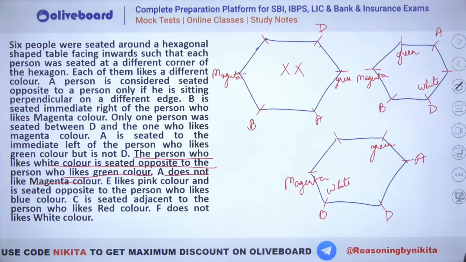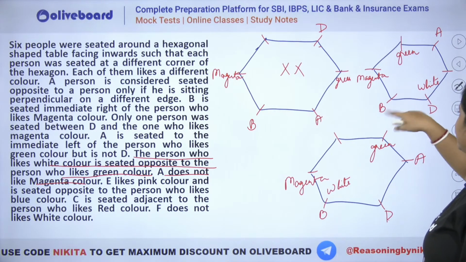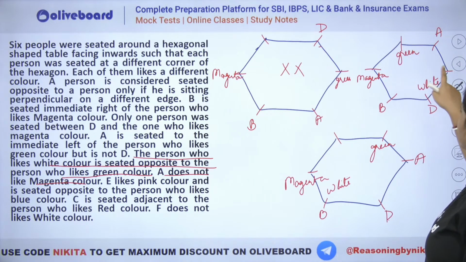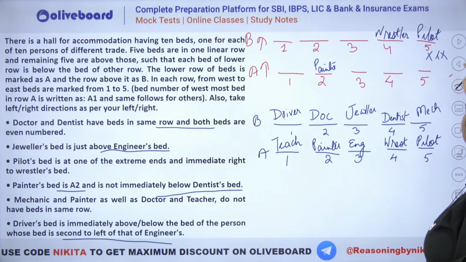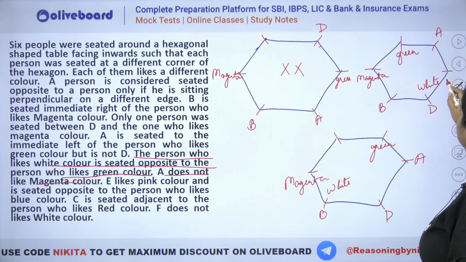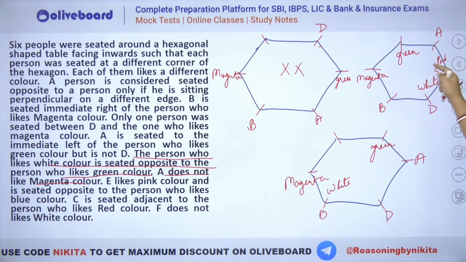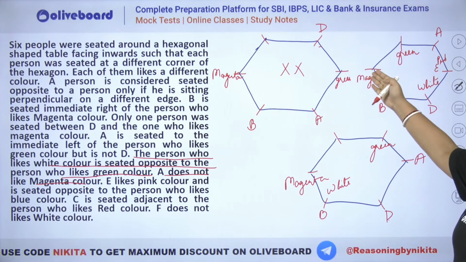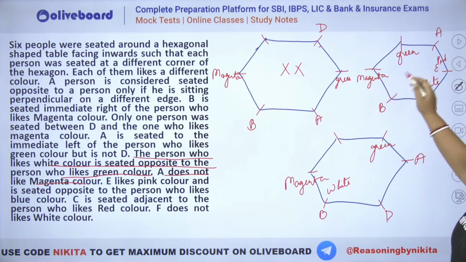Now what is given next? E likes pink and is seated opposite to the person who likes blue. So E pink, in this case you can see, where can we place E pink? You can see E pink will be here. That is, E will be here and he will like pink. E pink comes here because this is completely vacant. But opposite this, blue should come, but we do not have that place. That means this case is also invalid.